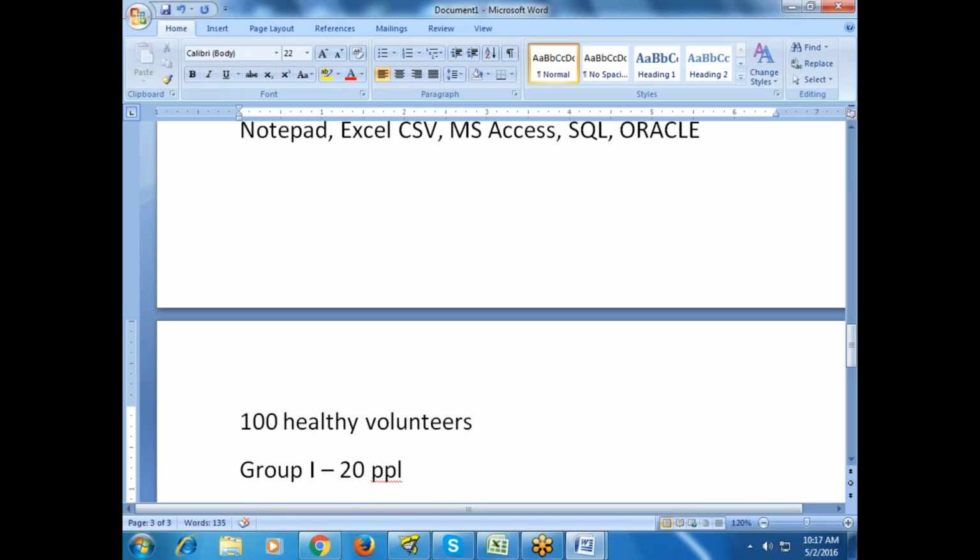So group 1, 20 people. I am very much afraid because my primary objective is: please don't hurt others. That too, this person is a healthy volunteer. If anything happens to this healthy volunteer, people will kill us. In real-time scenarios, particularly when we are doing any trial in the Indian market, if anything happens, the relatives will come, they will break down your hospital, and they'll charge you like anything. Anyway, it is also strictly not allowed in clinical trials.